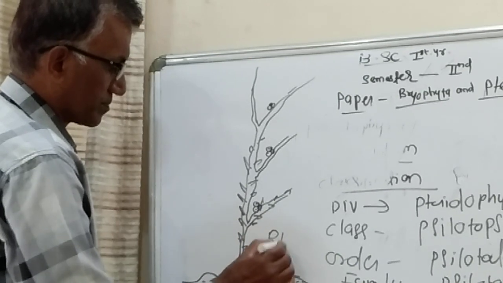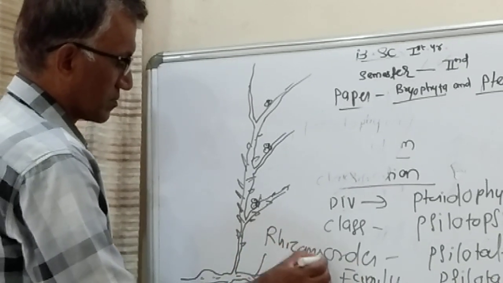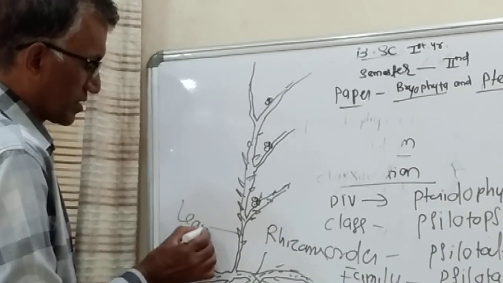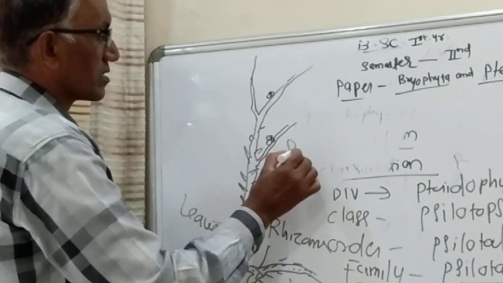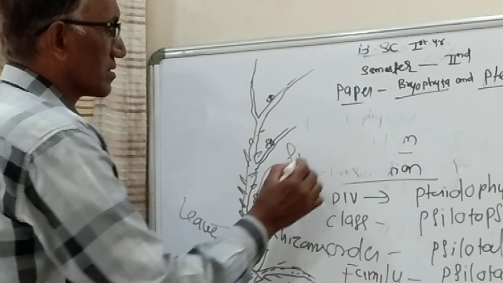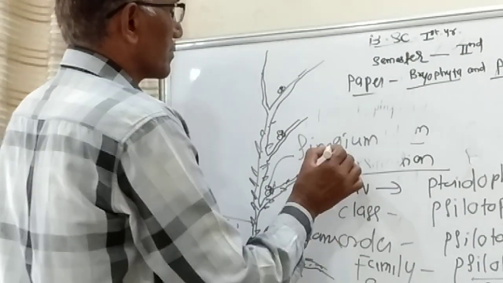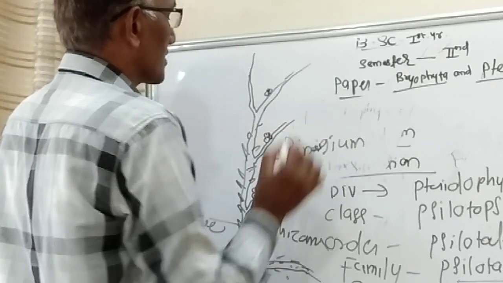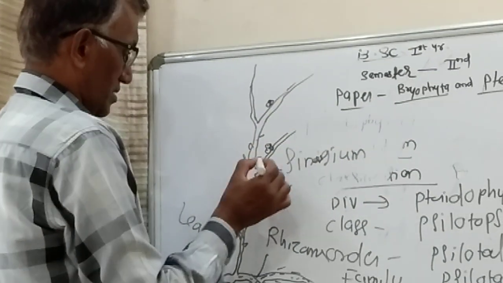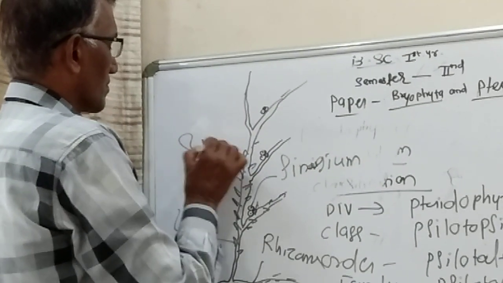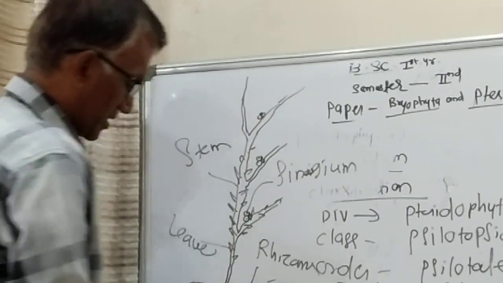So this is the rhizome, leaves, synangium, this is the stem, and this is the dichotomous branching.